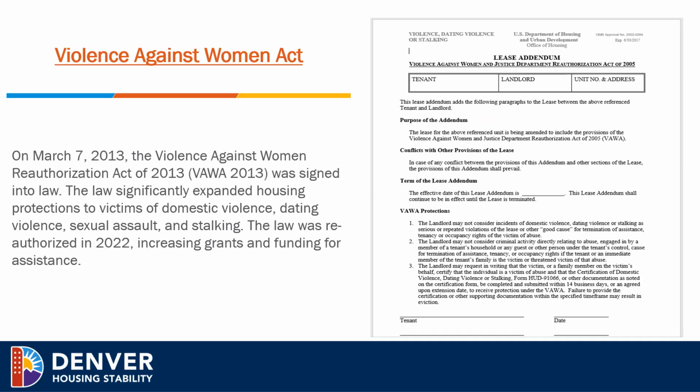The Violence Against Women's Act, or VAWA. On March 7, 2013, the Violence Against Women's Reauthorization Act of 2013, or VAWA, was signed into law. The law significantly expanded housing protections of victims of domestic violence, dating violence, sexual assault, and stalking. The law was reauthorized in 2022, increasing grants and fundings for assistance.